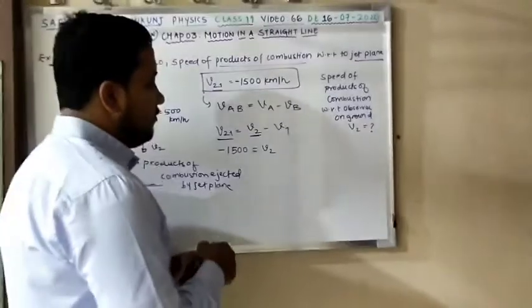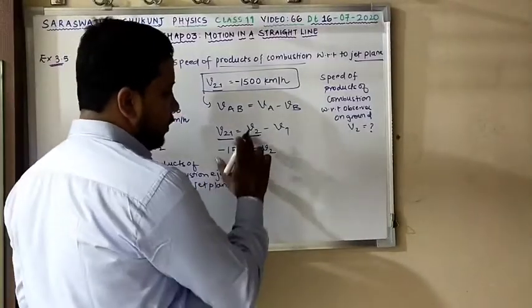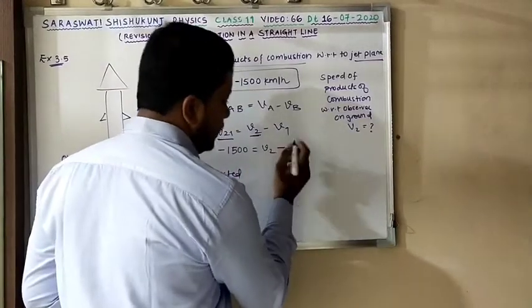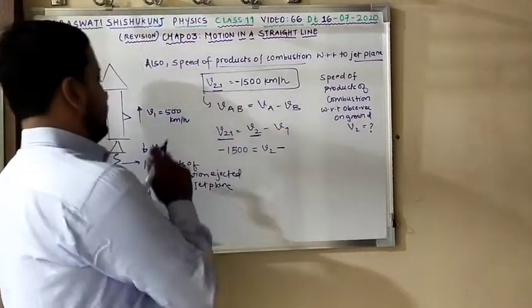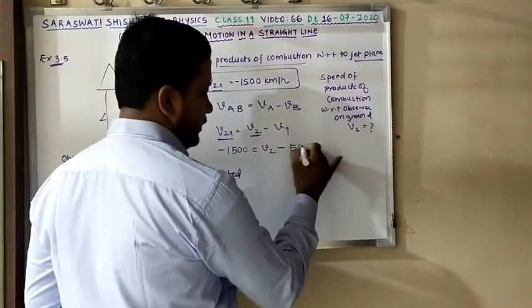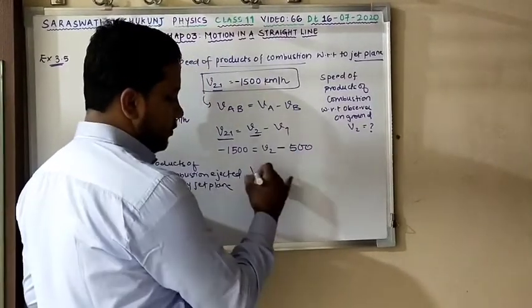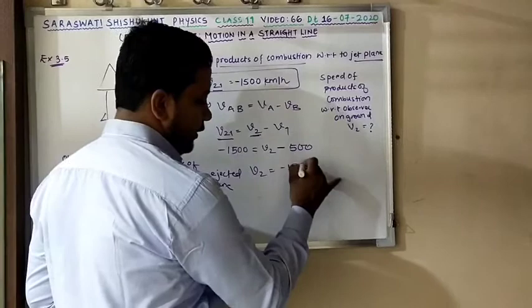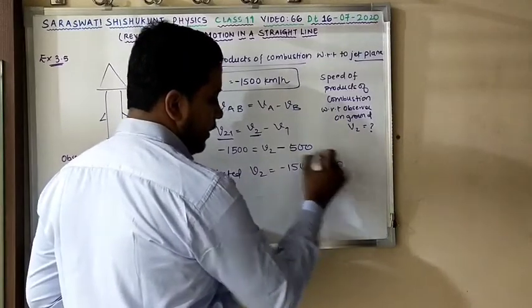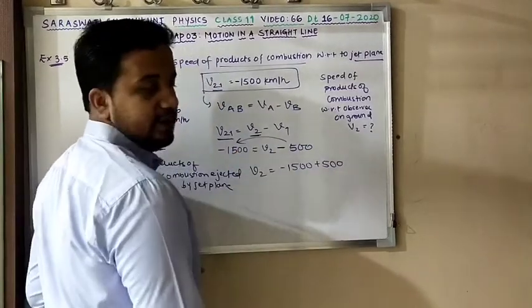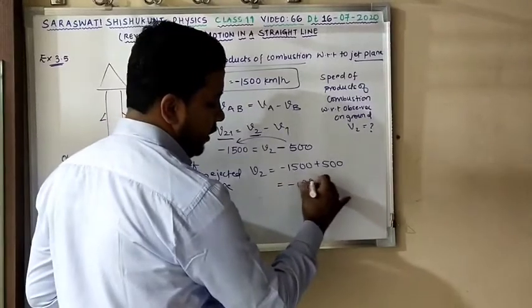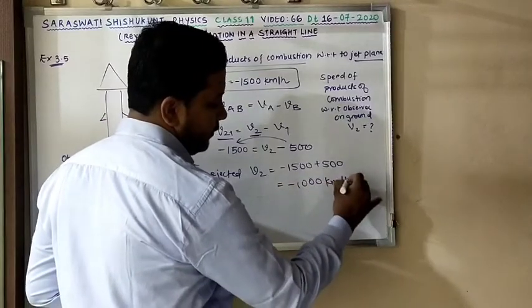Very good. Now moving ahead, that is minus 1500 equals v2 minus v1, where v1 we have 500. Is this clear? So my v2 is equal to minus 1500 plus 500. If I send this side, it will become plus 500. So my answer is minus 1000 km per hour.